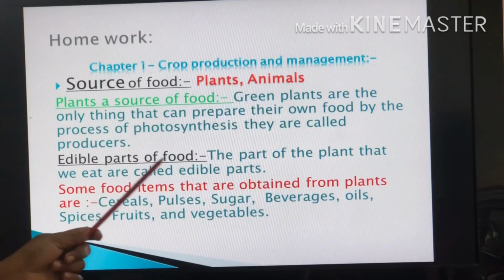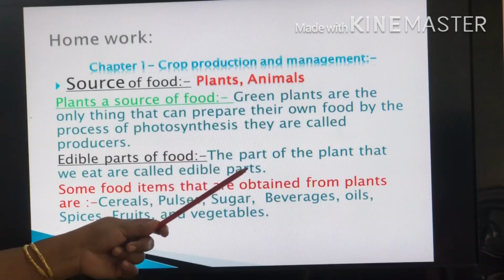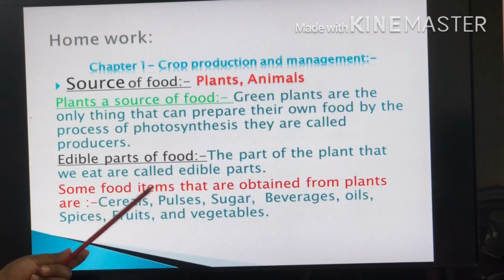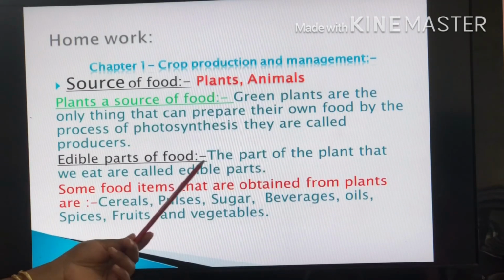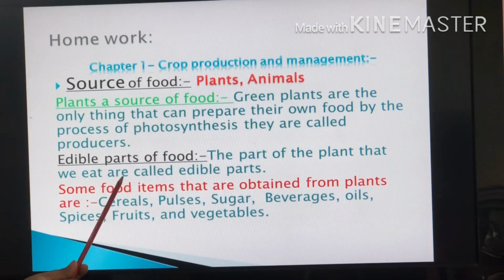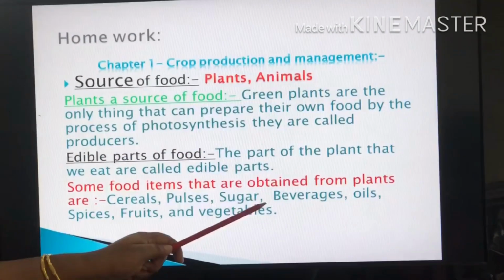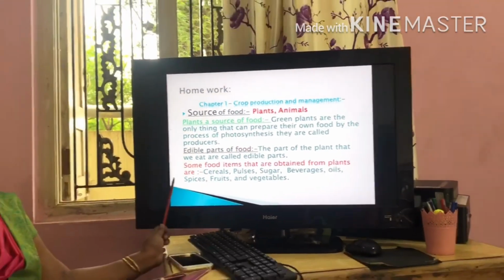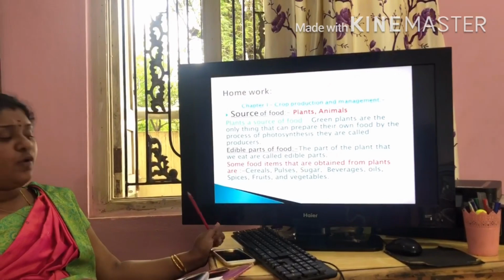Next one, edible part of plant. The parts of the plant that we eat are called edible parts. Some food items that are obtained from plants are cereals, pulses, sugar, beverages, oils, spices, fruits and vegetables.